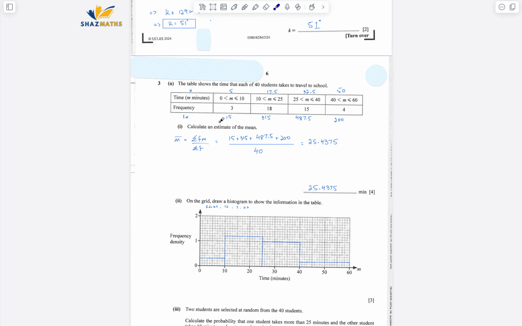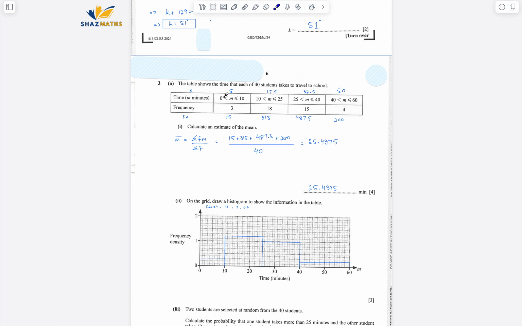Calculate the estimate of the mean. For mean, the formula is summation fx over summation f. Normally, the data over here is in terms of minutes, so that's why I've written summation fm over summation f. I'll make the column of fm. I've just written it down as x, which is fine as well. Anyway, x or the data should be the middle value because there is a range of data given, right?